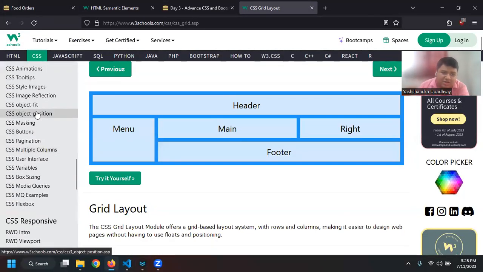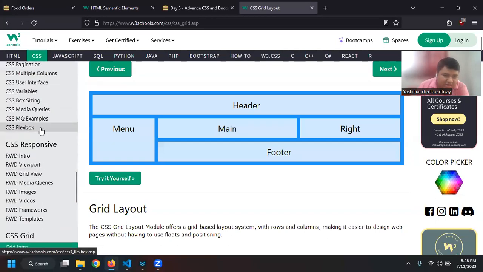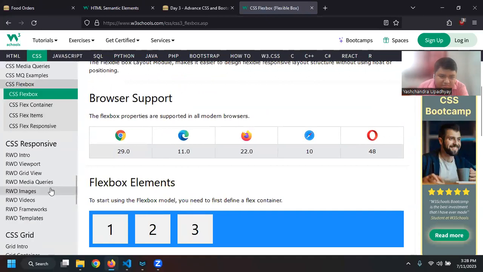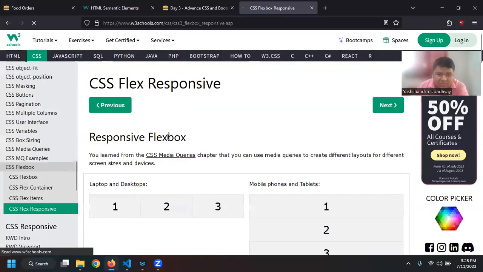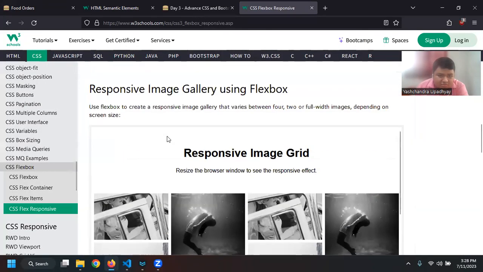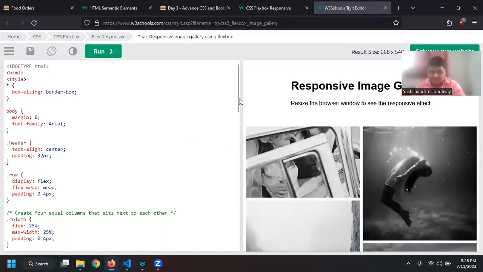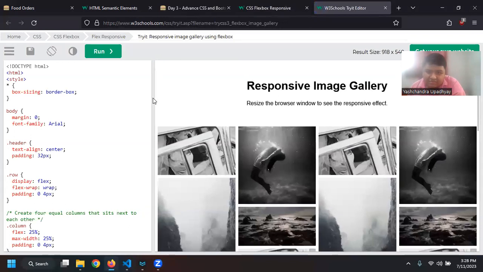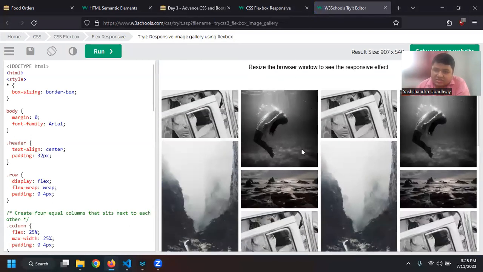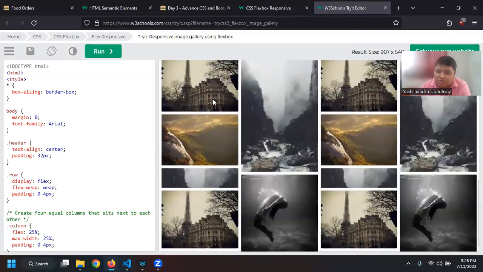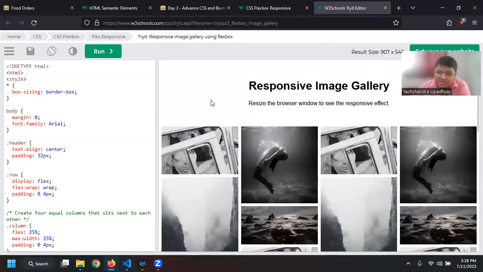So this is basically all I wanted to cover. And one thing that I wanted to cover more was this one. See, if I grow my screen size, this size has been growing. Now there are 4 columns in this row.